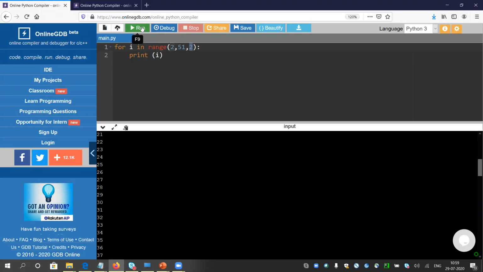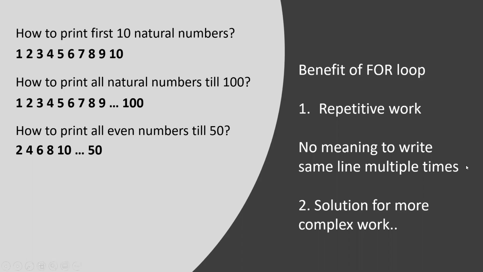So let's see 2 to 51 with step 2. Let's see. Yeah, it is printing the even numbers correctly. Look, 2, 4, 6. Okay, let us do some more examples.